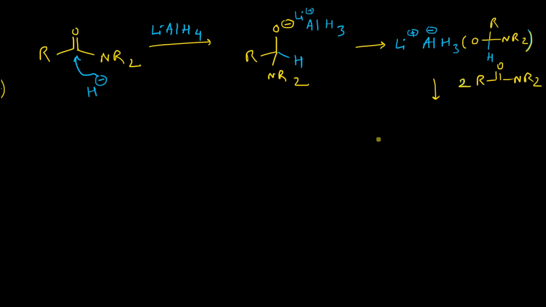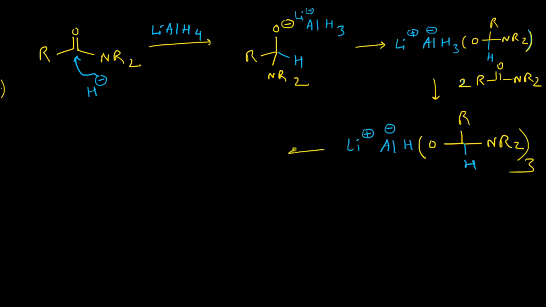So another two molecules of amide will react with this particular compound, and thereby this new lithium aluminum hydride derivative will form. So now this species, what will it do? It will react with another molecule of amide,